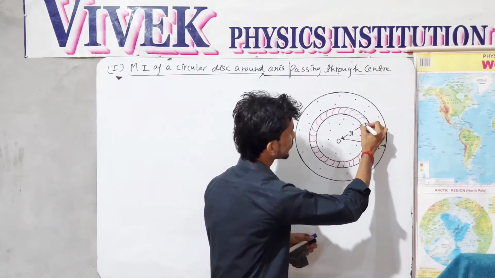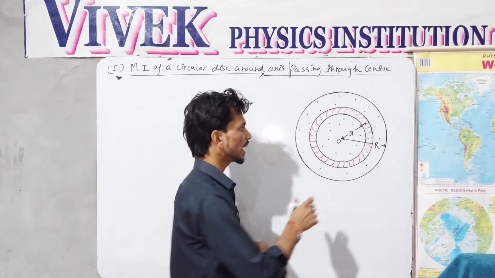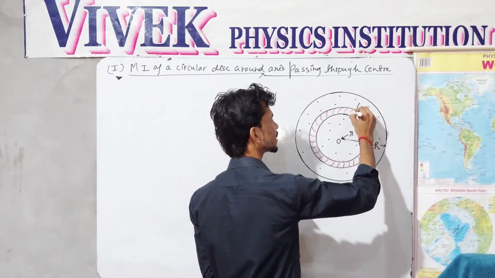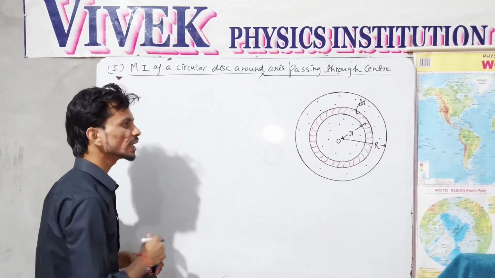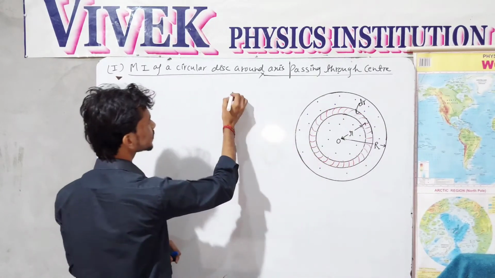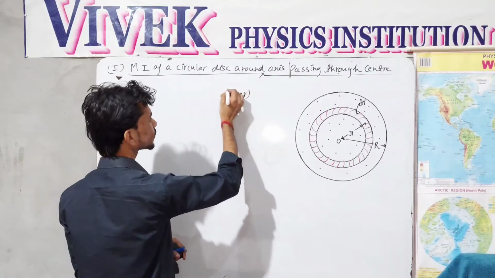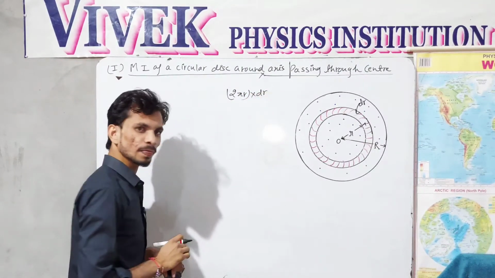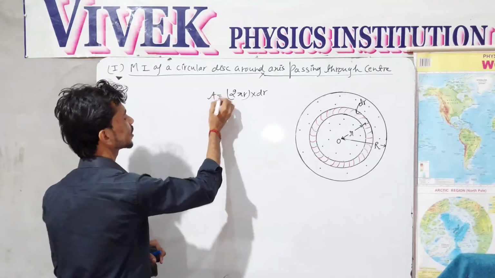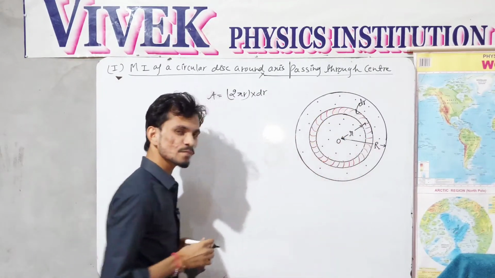This radius is from here, and the width of the circular ring is dr. Then what should be the area of the circular ring? It is nothing but the length of circumference multiplied with the width. This gives me the area of this circular ring.